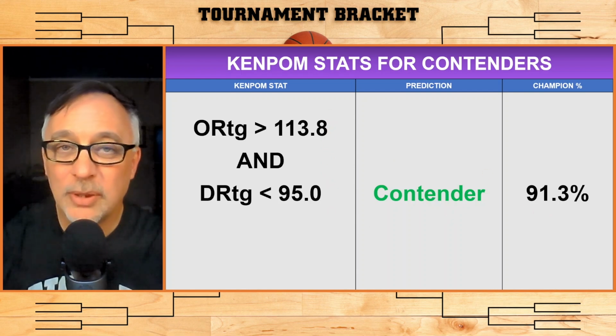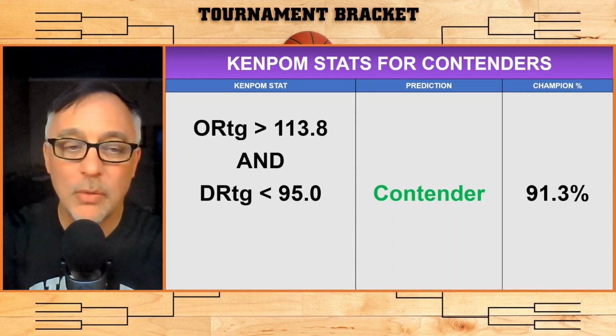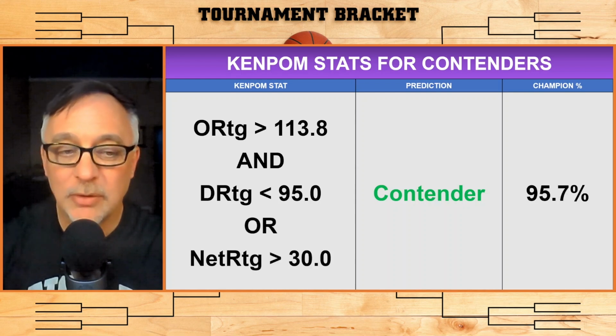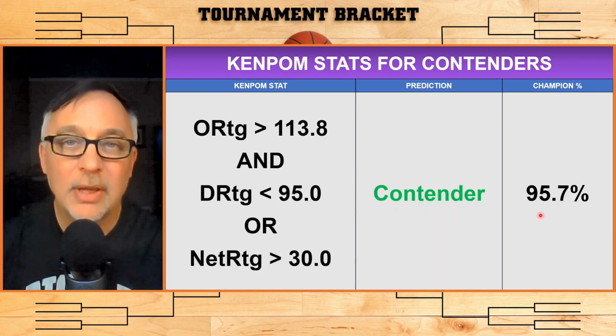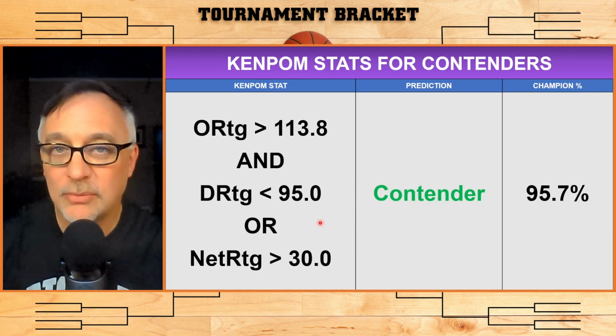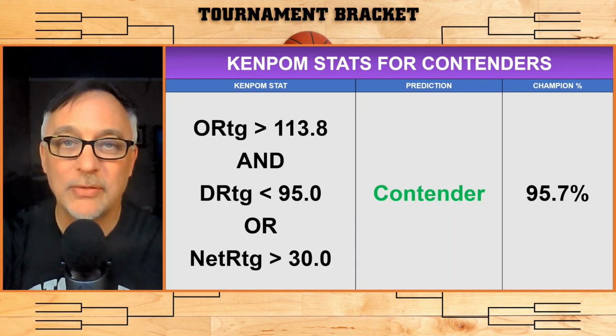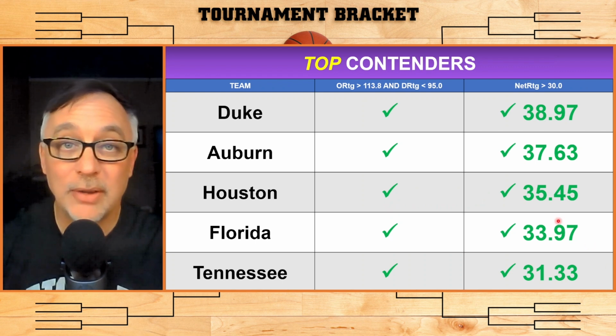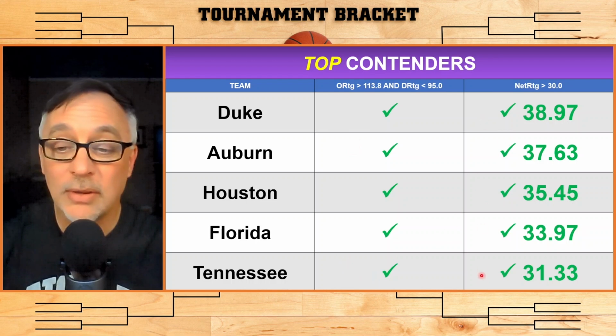So if we want to include teams above that diagonal line, then we can say, or if the net rating of a team is greater than 30.0, then 22 of the last 23 champions have satisfied one of these 2 conditions. So let's check out the contenders for 2025. Here we go. This should be no surprise. The top contenders are Duke, Auburn, Houston, Florida, and Tennessee. They all satisfy the first condition, and they all satisfy the second condition as well.